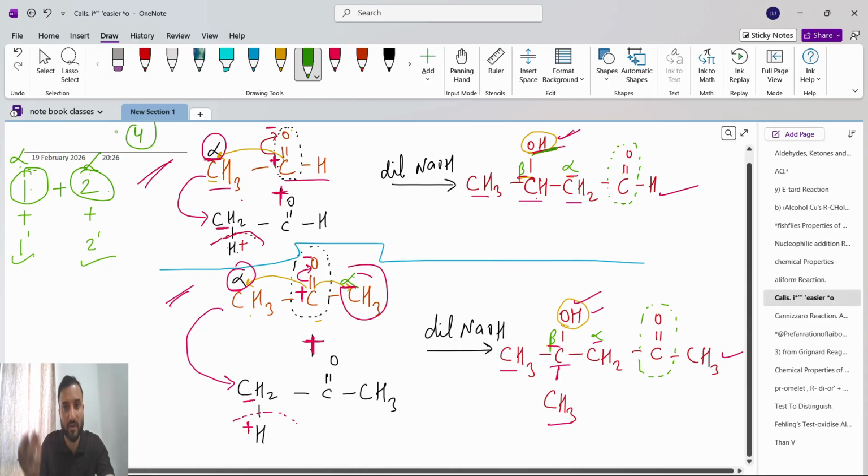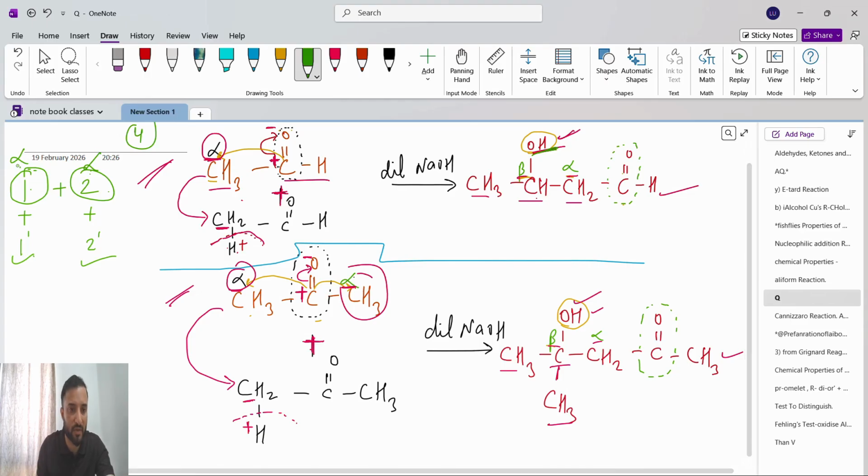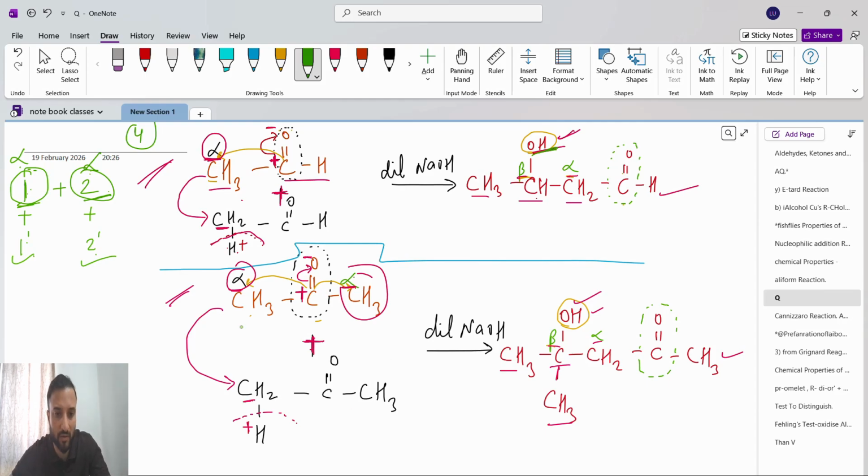If you want, I am dictating, you can write. In a cross aldol reaction, what will happen? Cross aldol we can take for ketone also, we can take for aldehyde also. So here we have two reactants. For each reactant, again we have to write like this. For the first reactant I am writing this, and for the second reactant you have to write like this. This means from the same reactant we are removing one hydrogen and writing it like that. Okay. So we have to just check it out. If both the reactants have at least one alpha hydrogen, then the total number of products is 4.